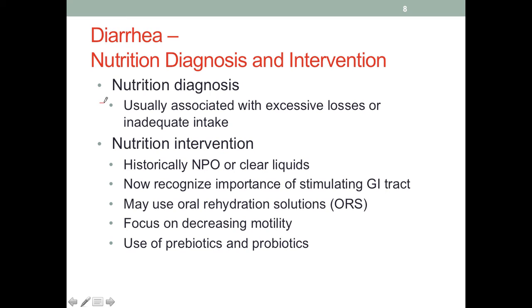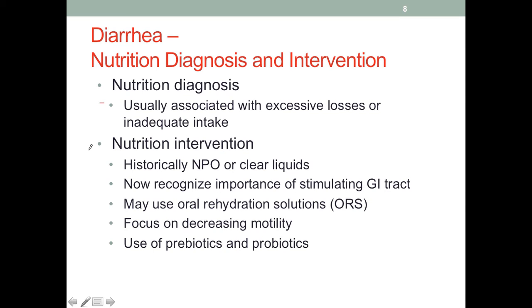In terms of intervention, in the past, we would have had diarrhea patients put on an NPO or clear liquid diet. We mentioned earlier that not all types of diarrhea can be resolved with NPO, and we now know how important the stimulation of the GI tract is. Although in certain cases NPO may be indicated, we do not want to leave the GI tract unused for a long period of time, as it might experience some atrophy.